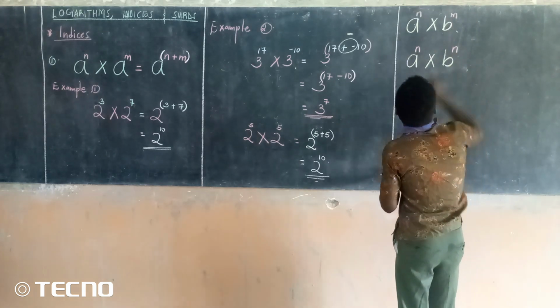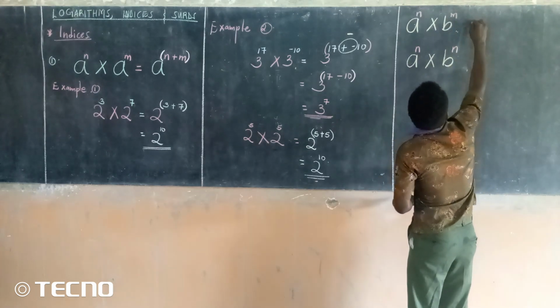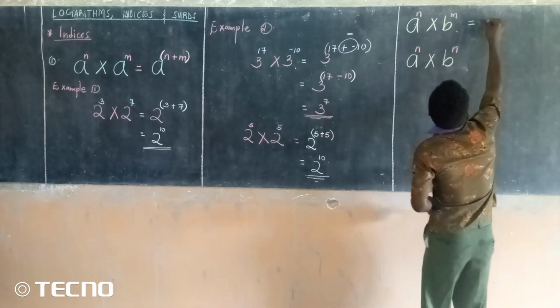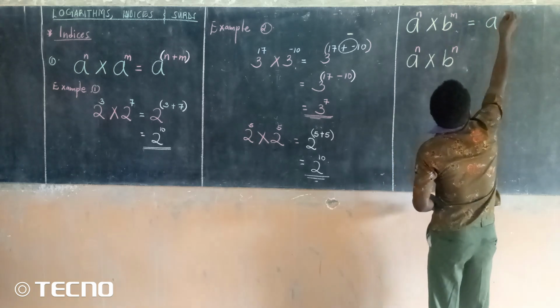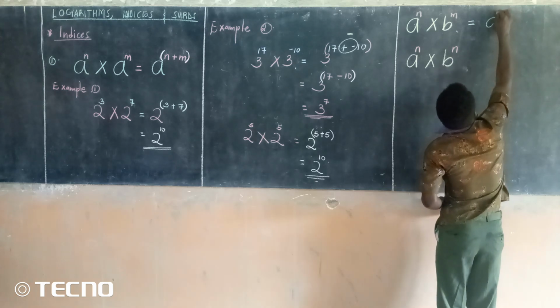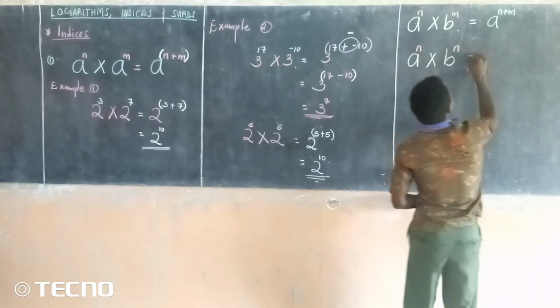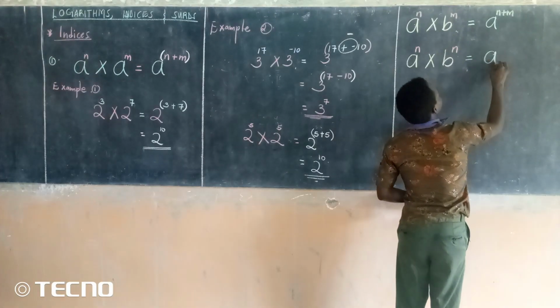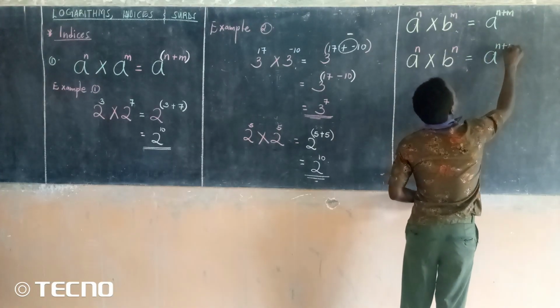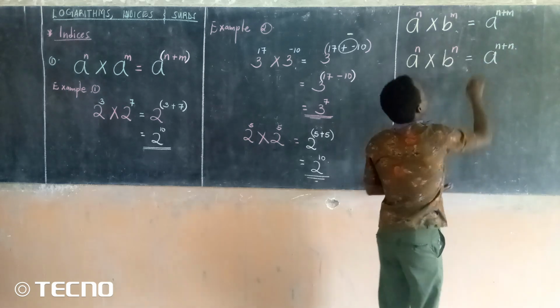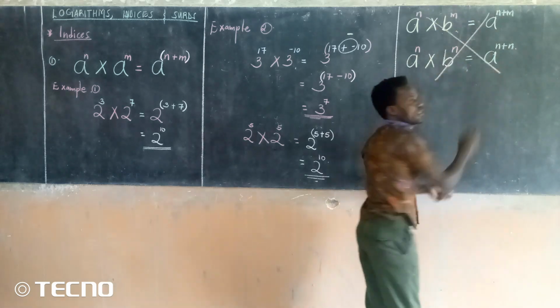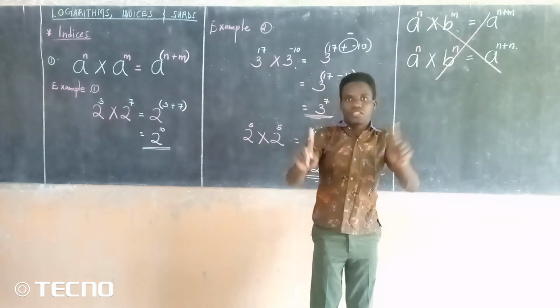You cannot get, for example, here, someone can want to say this is A, N plus M, you see? Then also here, someone says A, M plus N. All that is wrong. These ones here, they cannot work.